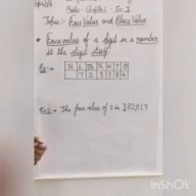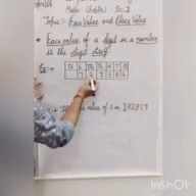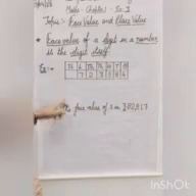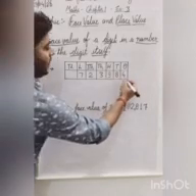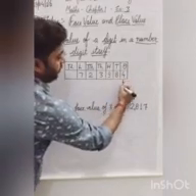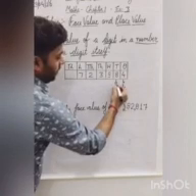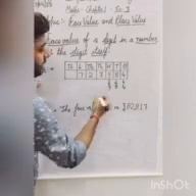Now let us understand with the help of an example. Suppose that we have a number 7,23,980 and we have to find the face value of all the digits. So let us start. The face value of 4 is 4 itself. The face value of 8 is the 8 itself. The face value of 9 is the 9 itself.